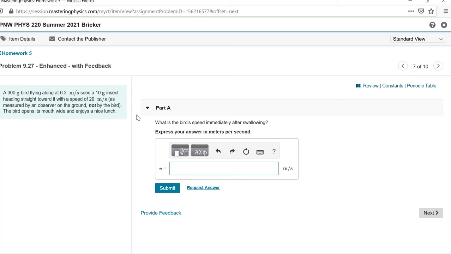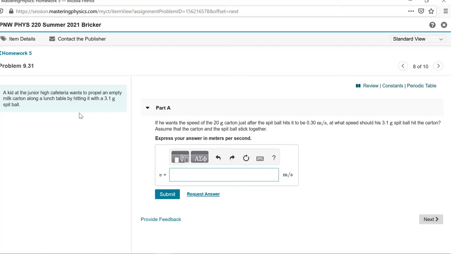You set it up the same way, and you're solving for something different. You're solving for their common final speed here. It's actually a little bit easier algebraically, I should say, to solve this one. Okay, so you would anticipate that the bird's going to slow down a bit. Not a whole bunch, because the insect is not very massive compared to the bird, although it is going faster. Okay, next one.